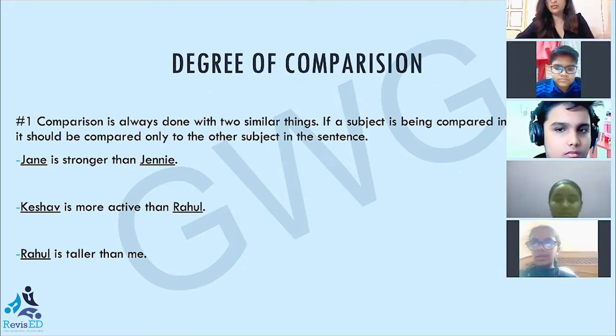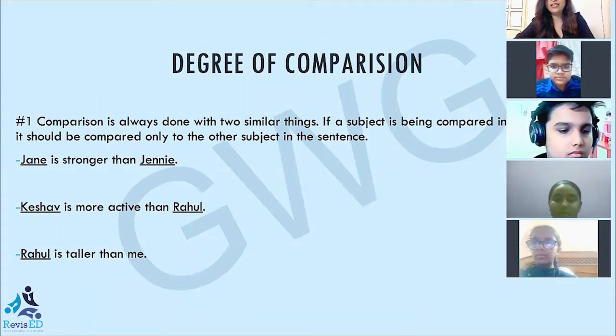The first degree is the positive degree. For example, if I say Gaurang is as smart as Krishna, here smart is the positive degree. Now we use the positive degree to describe a person, a thing, or a group.